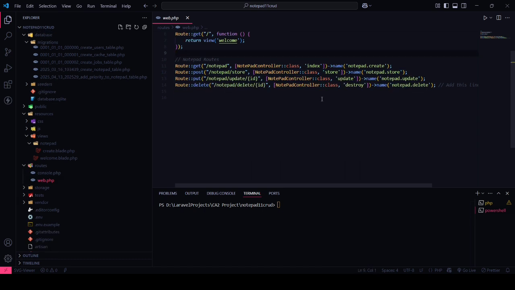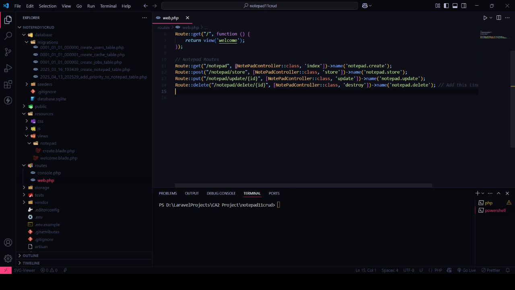There's a Route::put. Now here we are fetching it by ID so we can update the task. In our blade view file, we already saw that there's an edit modal where we fetch the ID, and we are passing the ID in the route and we update the task. And this Route::delete is for deleting the task. We do the same thing, fetching the ID. If the ID exists, the task will be deleted. And if the ID does not exist, it shows that the task is not found.